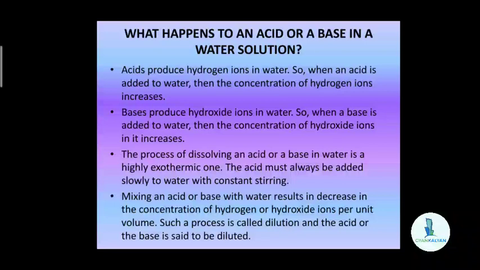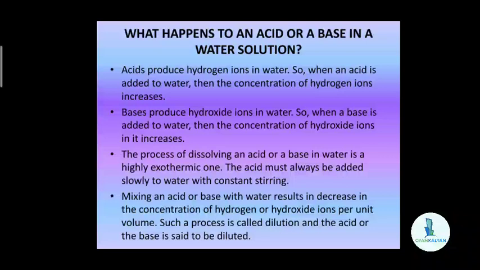Mixing an acid or a base with water results in a decrease in the concentration of hydrogen or hydroxide ions per unit volume. Such a process is called dilution, and the acid or the base is said to be diluted. So, what is dilution? When we mix an acid or a base with water, there is a gradual decrease in the concentration of the hydrogen ions or the hydroxide ions present in the acid and the base per unit volume. So that process is called dilution.